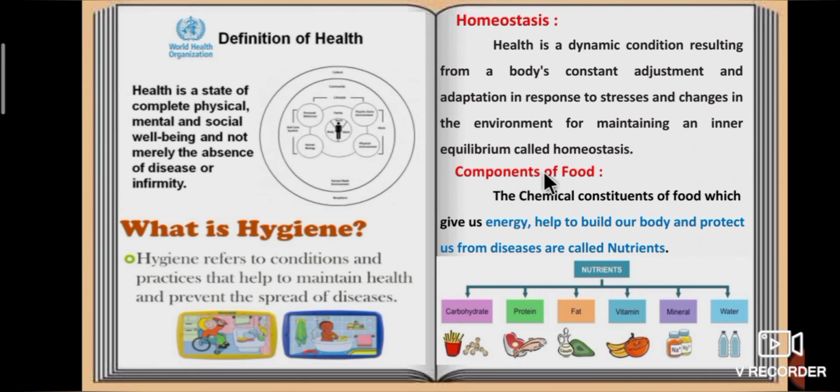Next one, components of food. The chemical constituents of food which give us energy, help to build our body and protect us from diseases are called nutrients. Carbohydrate, protein, fat, vitamin, mineral and water are the major components of food.